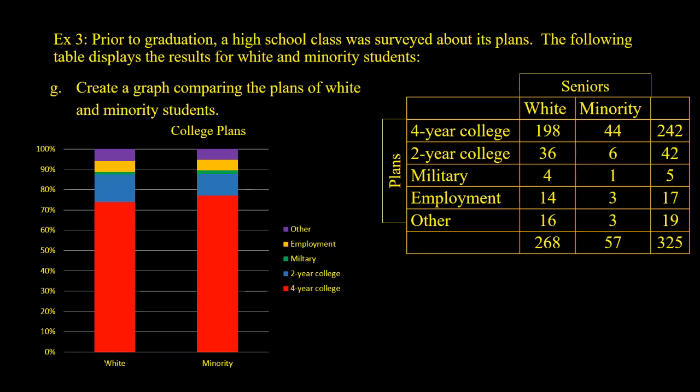And you can see quite clearly that a higher percentage of minority students plan on going to 4-year college than white students. But that blue chunk for 2-year college is larger for white students than for minorities. The other chunks seem to be about the same size. So this segmented bar chart makes it pretty easy for us to compare these two different groups. A pie chart would give us similar results.